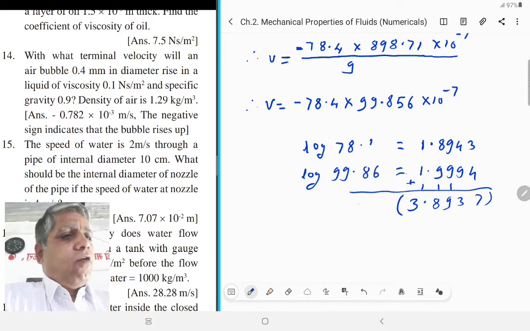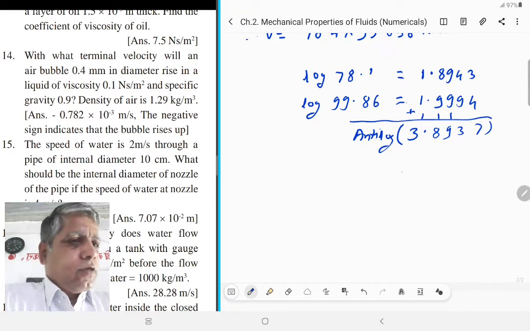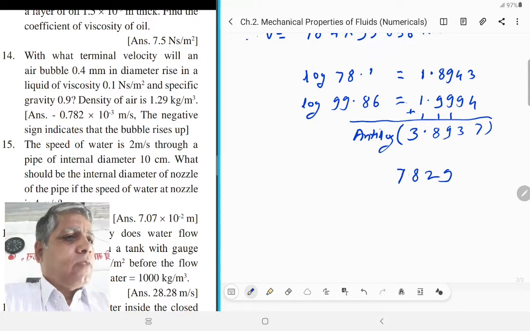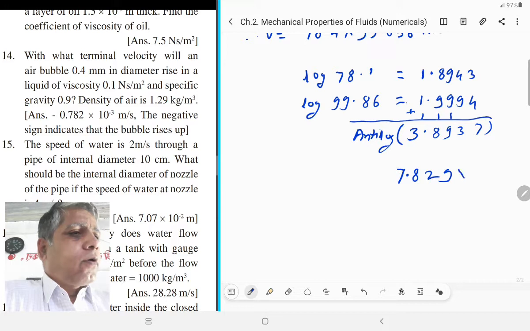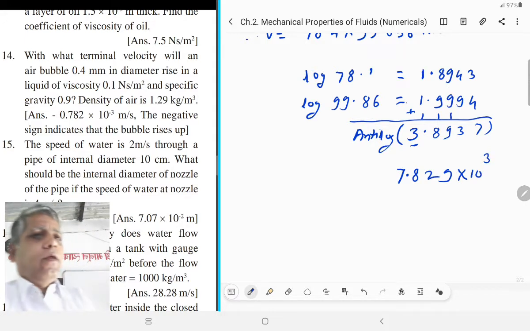The antilog is 7,829. Now put the decimal point after the first digit into 10 raised to the characteristic 3.